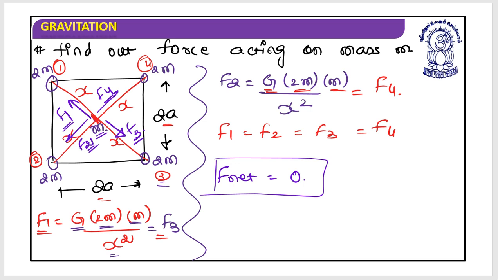So you can observe the situation from the very beginning. Look at this. What are the key points? That all these masses are equal. It's 2m, 2m, 2m, 2m. Mass m is placed at the center. So what we can say is that a certain mass has been placed at the center of the regular polygon.